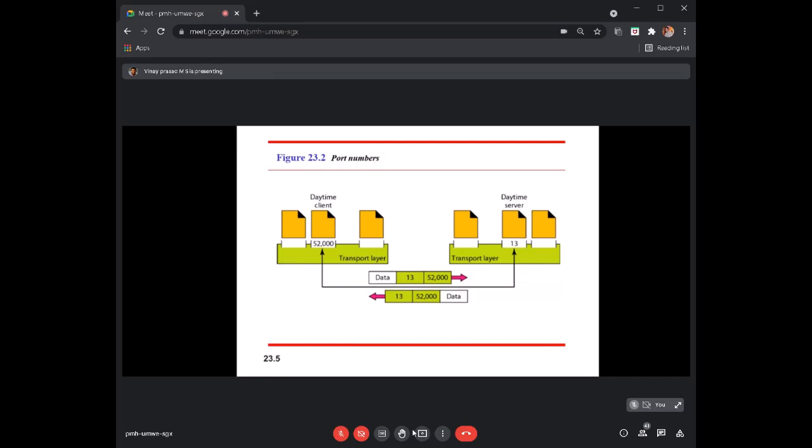Let me give an example of the well-known port numbers used for different well-known services. If I say HTTP, it uses 80. If it is HTTPS, what port number does it use? 443. If you see in your URL tab, HTTP only, that uses port number 80, and if you use HTTPS, which is secure, it will use port number 443. Similarly we have DNS, DHCP, and so many other different processes.